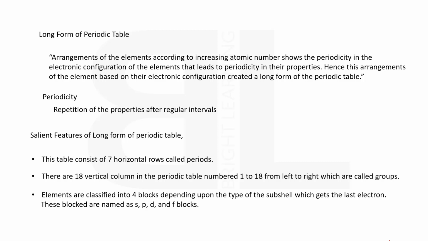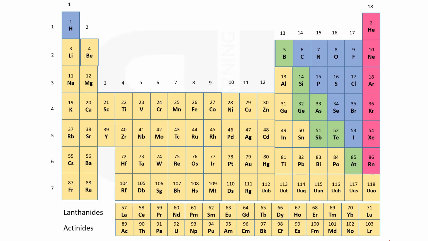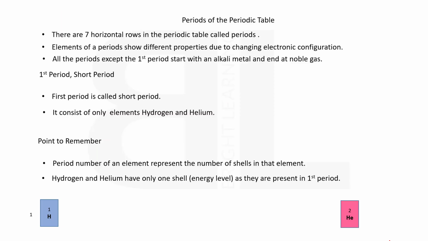We will discuss these blocks in detail in upcoming videos. So this is the modern periodic table in which you can observe the 7 horizontal rows called periods and 18 vertical columns. So let's have a look at each period.